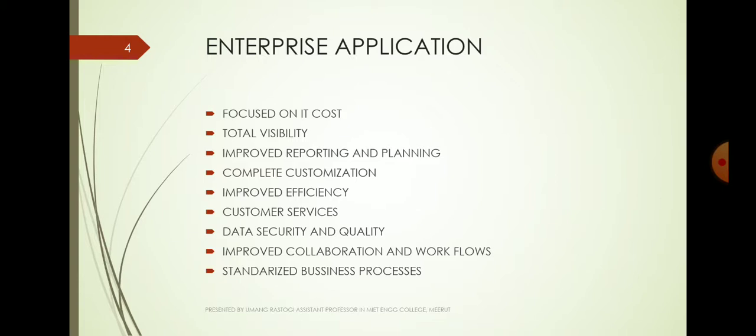Next application is improved reporting and planning. In ERP, there is a single reporting system for every system. That means you report once in one system, and that report is available for every person. You don't need to give a report to every person, just report in one place.